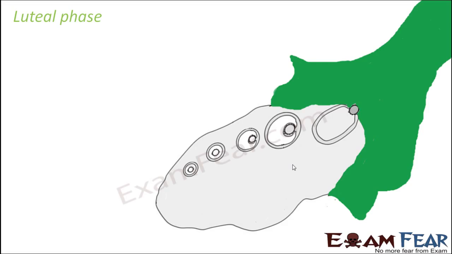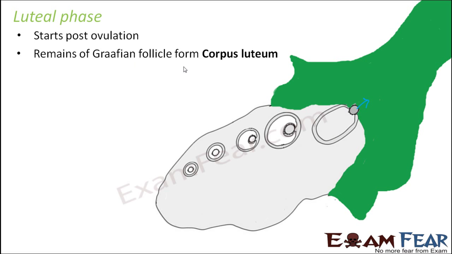Now, the third phase is the luteal phase. Ovulation has taken place. What happens after ovulation? What will happen to the remains of the Graafian follicle? Because the egg went out, but some of the cells of the Graafian follicle are still there. This phase starts after ovulation. After ovulation has happened, the remains of the Graafian follicle form another structure called the corpus luteum. Due to the name luteum, it has got the name luteal phase, because this is the phase where the corpus luteum is formed.